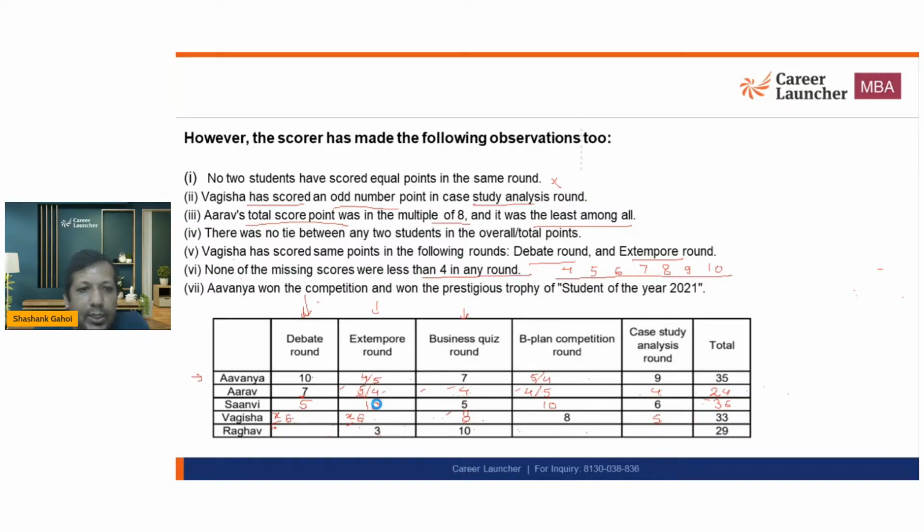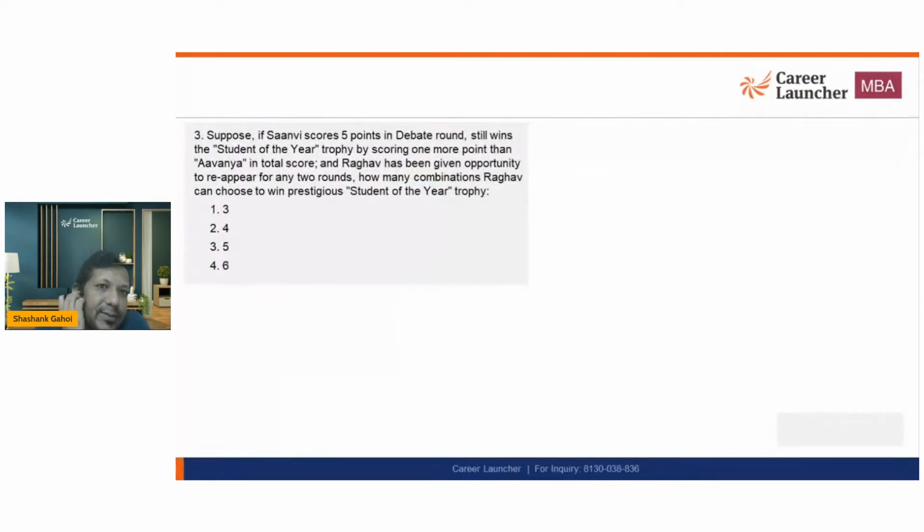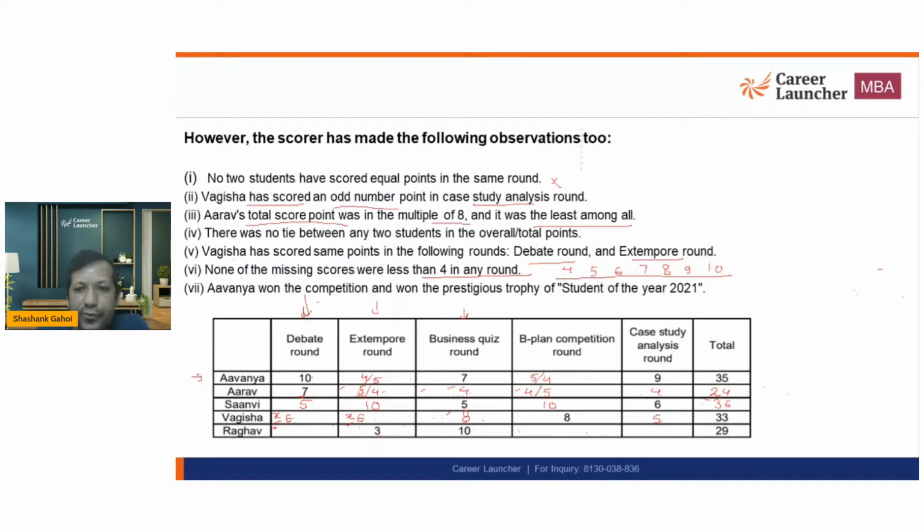Okay. Now what does it say? It says Raghav has been given the opportunity to reappear in 2 rounds. In how many combinations can Raghav choose to win the prestigious Student of the Year trophy? Raghav wants to win the Student of the Year trophy, so it means Raghav needs to score at least 37 marks, or more than 37. So I am saying Raghav is getting 10 over here. Just the first case, Raghav is getting 10 over here.